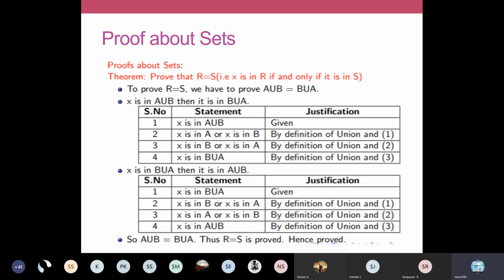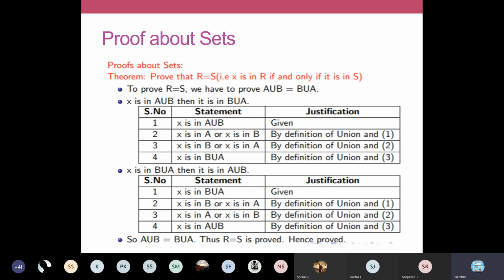So we can prove this by using this condition: A union B is equal to B union A. We can take a statement and justification. Draw a table. The statement is, initially our hypothesis or assumption is X is in A union B. It means that X is in A or X is in B. Your union defines the OR condition. So X might be either in set A or in set B.